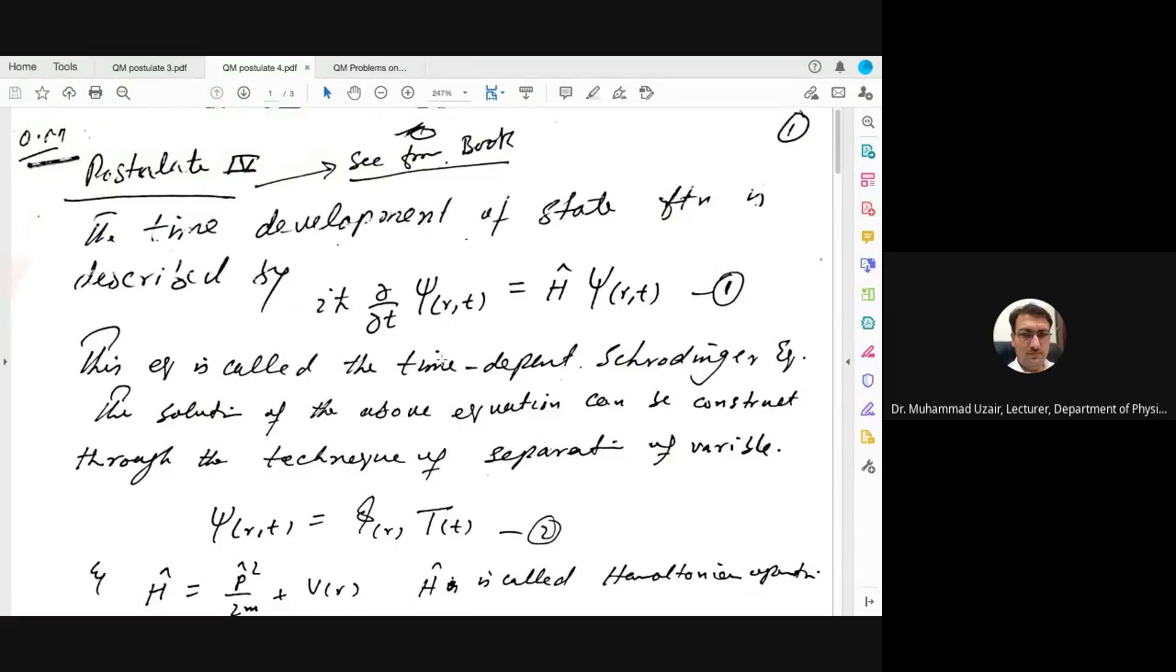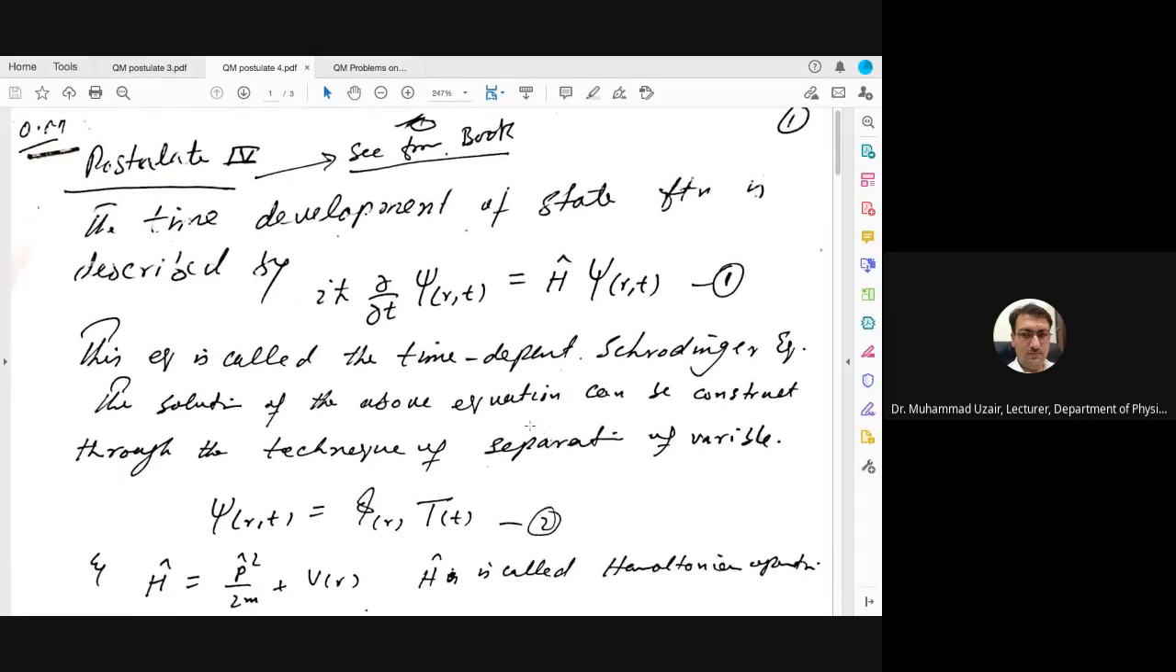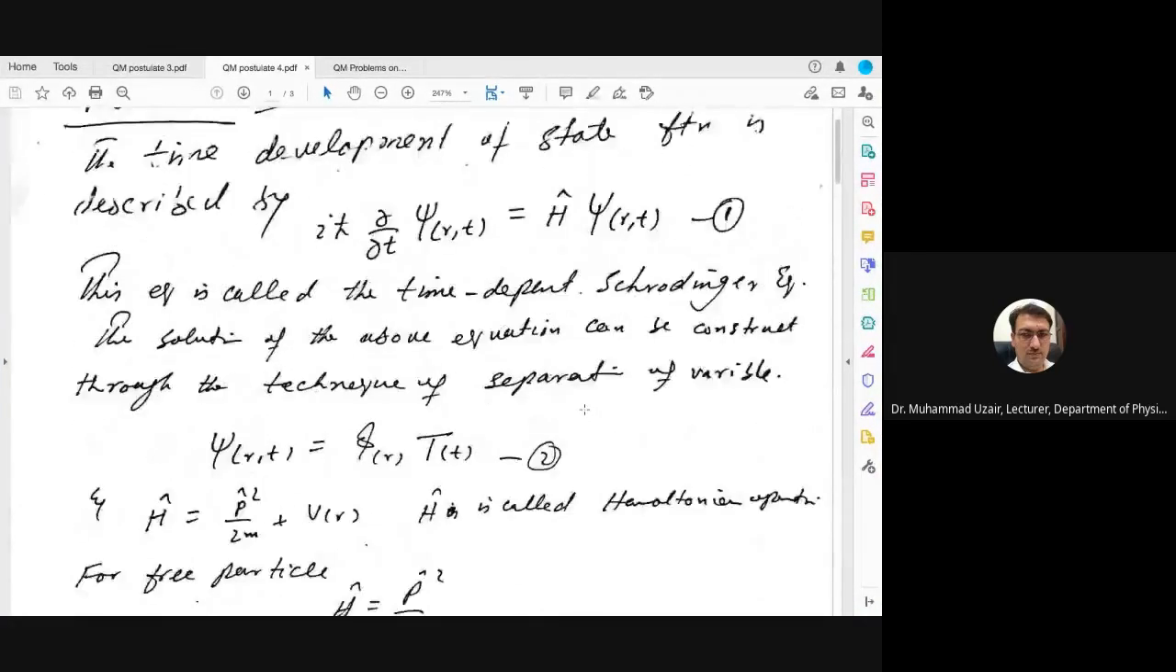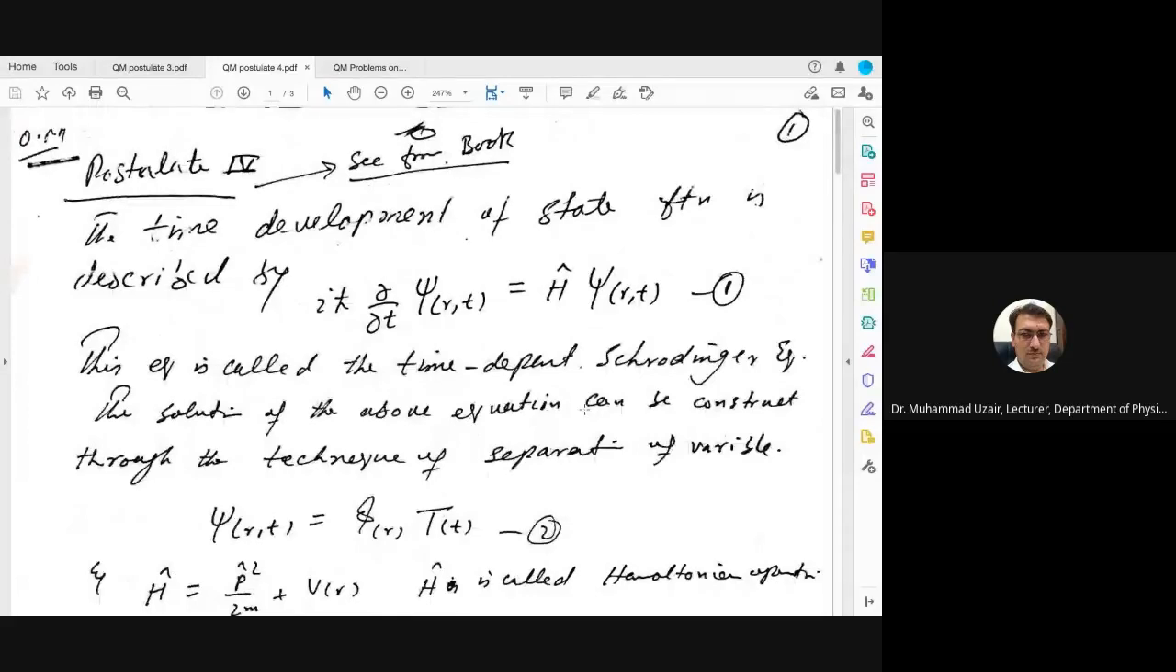Okay, so the postulate 4 states that the time development of the state function is described by iħ ∂/∂t ψ(r,t) = Hψ(r,t). This equation is called the time dependent Schrodinger equation. So the solution of the above equation can be constructed through the techniques of separation of variables. Now here we can see that the equation is basically in 3 dimensions, and that's why we need to use separation of variables.